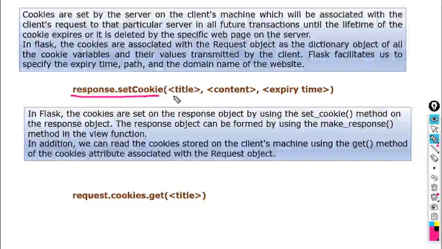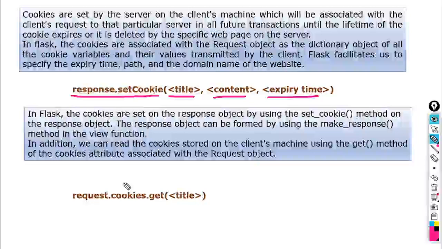Then the title, we should write it first. It will be stored with that title in our browser. Then contents, what contents you want to write in that cookie. And expiry time, you can specify here. So this is the syntax for how we can set a cookie in Flask.